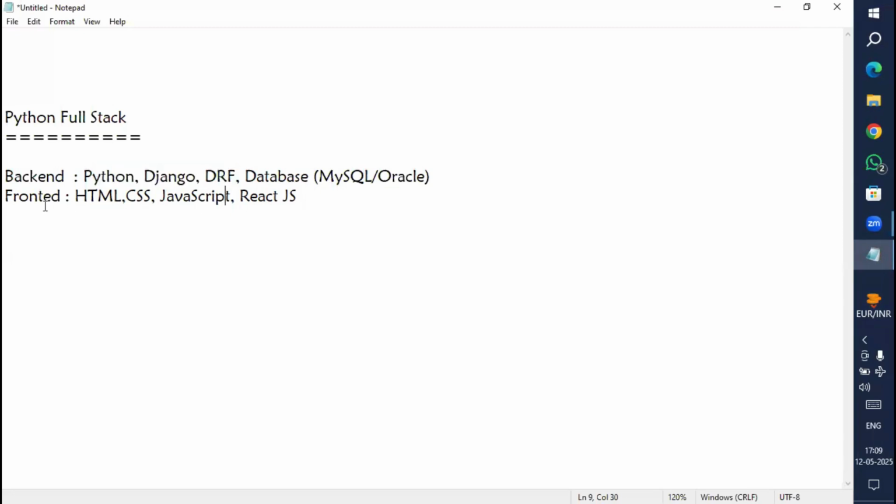Then the front end. Here, HTML stands for hypertext markup language. This is used to create web pages. Every web application is a collection of web pages, so we can create the web pages using HTML.